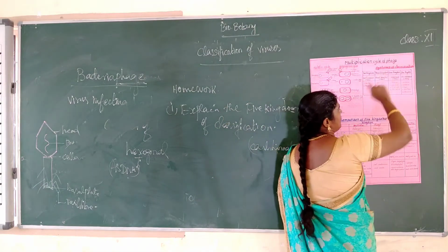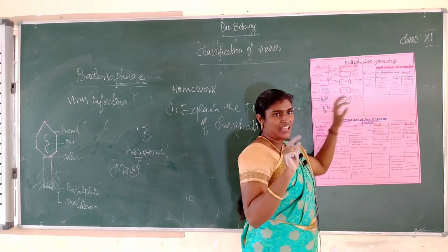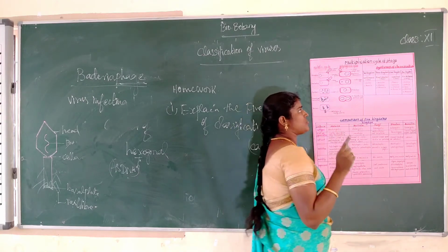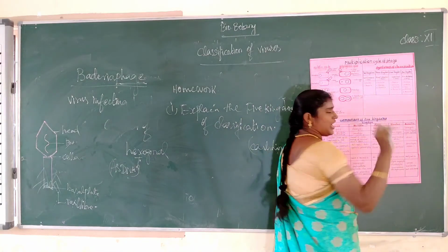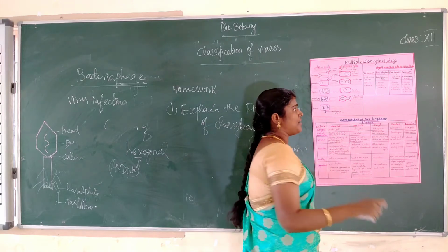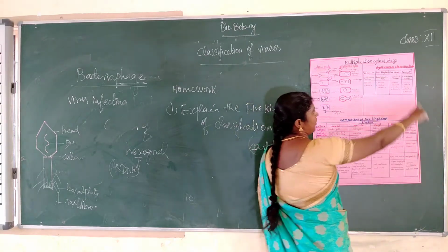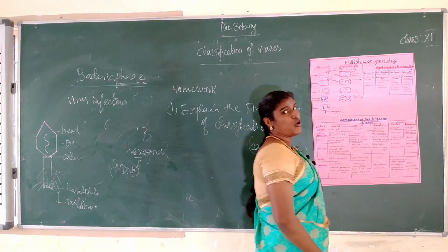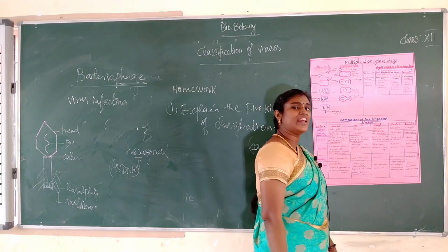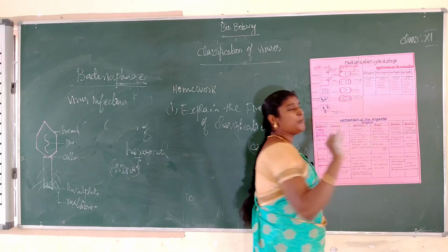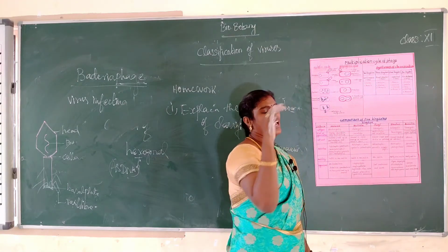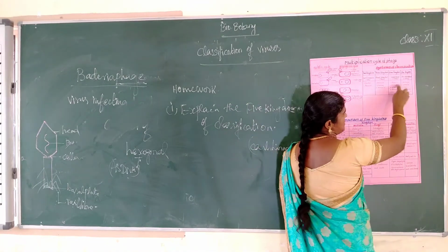So next one, 3 kingdom classification, proposed by Ernst Haeckel. Okay, the scientist name Ernst Haeckel. Protista, Plantae and Animalia. It included the Protista. So next one, 4 kingdom classification, introduced by Copeland. Okay, in the year 1956, the Monera, Protista, Plantae and Animalia. The Monera is added.